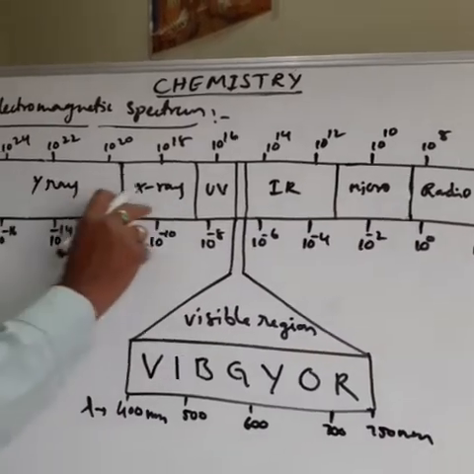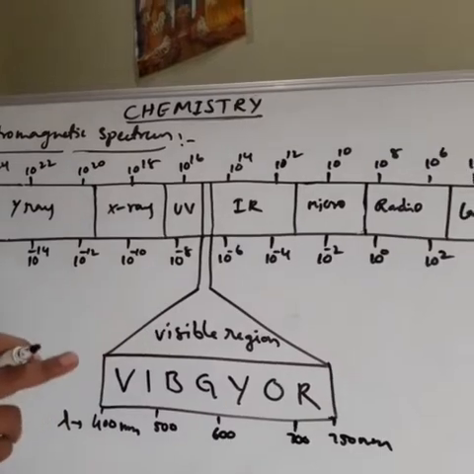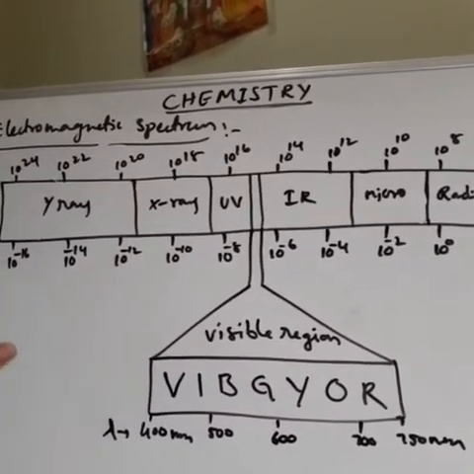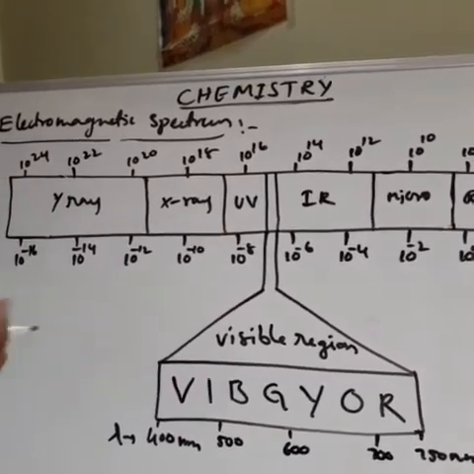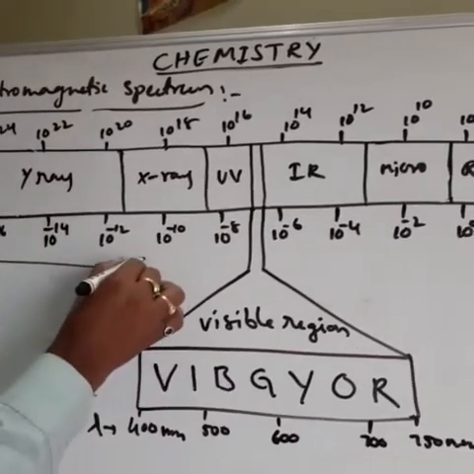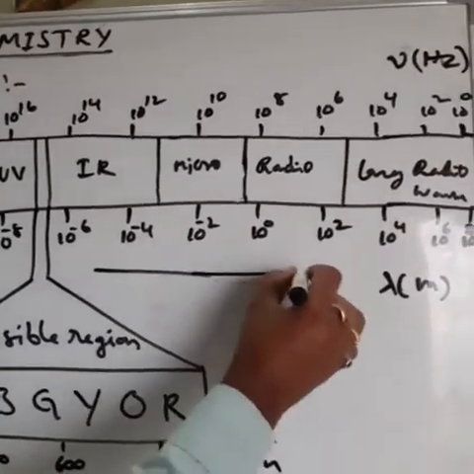Then what is the electromagnetic spectrum? The different types of electromagnetic radiations arranged in increasing order of their wavelength and decreasing order of frequency. That is called the electromagnetic spectrum. What is increasing order of wavelength? This direction is the wavelength increasing direction.